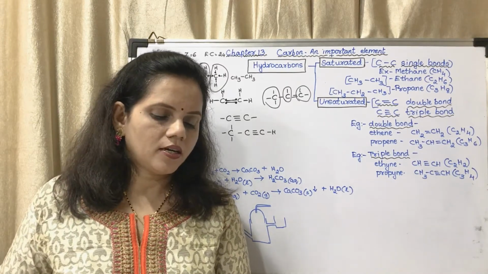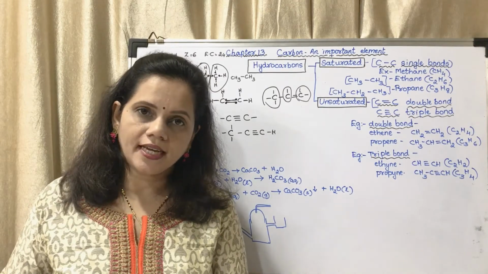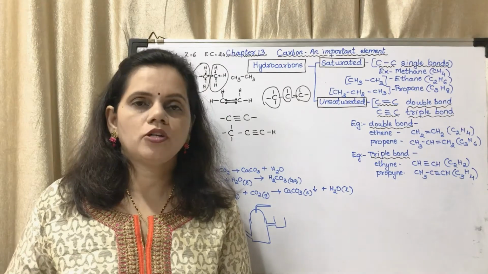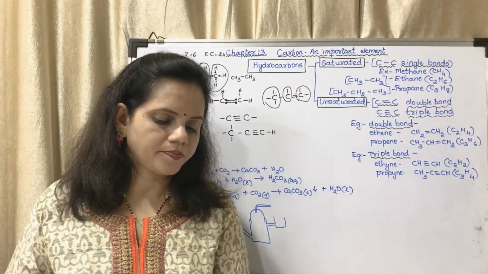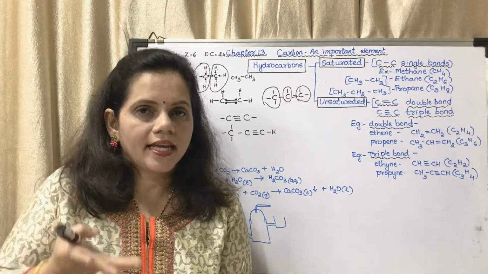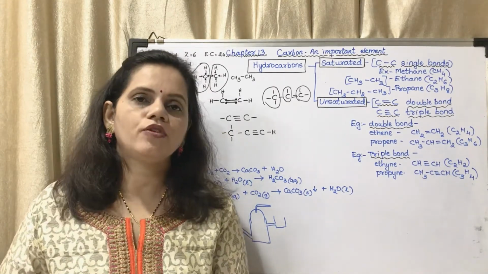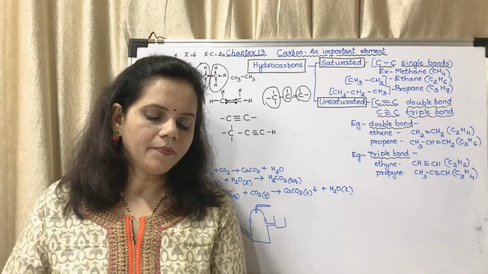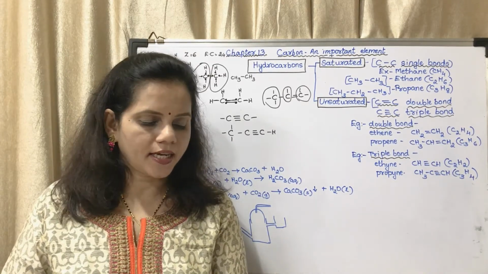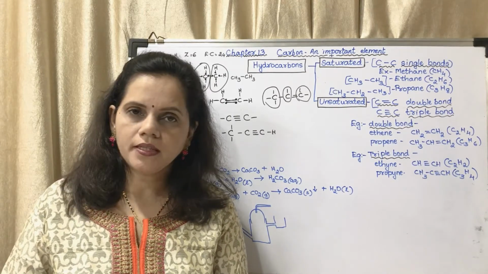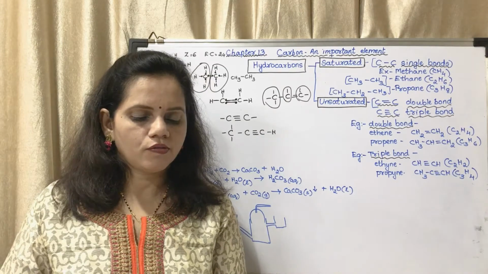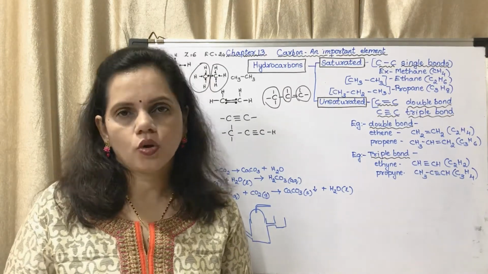Occurrence. Carbon dioxide occurs in air in the free state, that means as carbon dioxide gas, in about 0.03%. Exhaled air, that means the air which we exhale, contains about 4% of carbon dioxide. Carbon dioxide is present as salt in chalk and Shahabad tiles, marble, limestone. CO2 is given out in the combustion of wood and fossil fuel, coal.